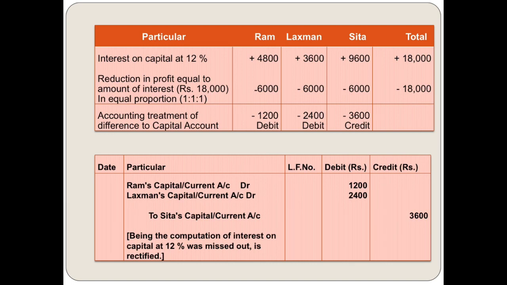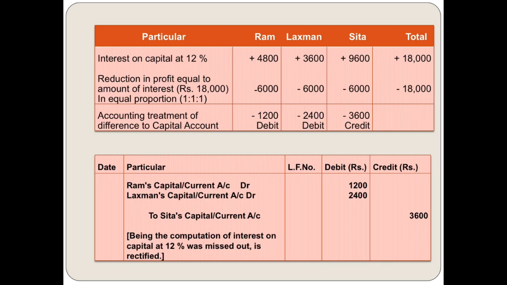Again I repeat, interest on capital is an expense for the firm. So in that scenario, it is one kind of reduction in profit equal to the amount of interest for a firm. So we have to distribute this 18,000 of interest among these three partners in their profit and loss proportion. Here the profit and loss proportion is not given, so we assume it is equal. So 6,000 each for Ram, Lakshman and Sita, and that is with minus sign.